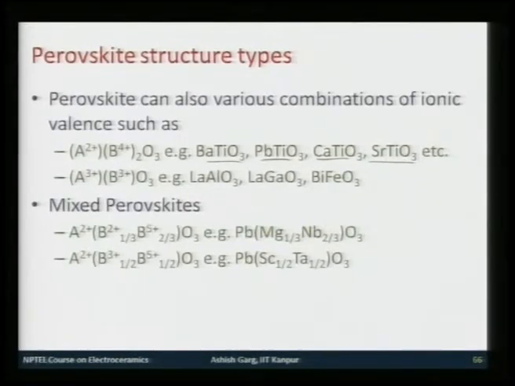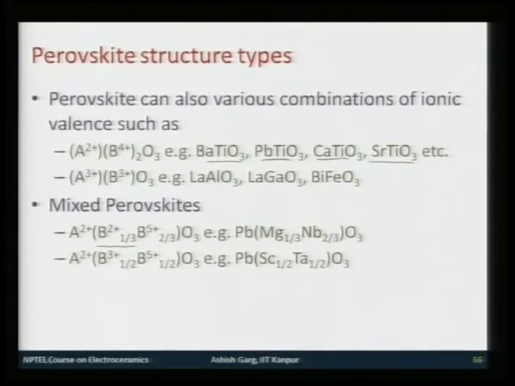And then you have mixed perovskites, where one of these cations, typically B, can be a mixture of 2 cations. So, for instance, you can form a compound of formula A2+ and then B2+, B5+. Now, to maintain the stoichiometry and the charge neutrality, B2+ is 1/3.